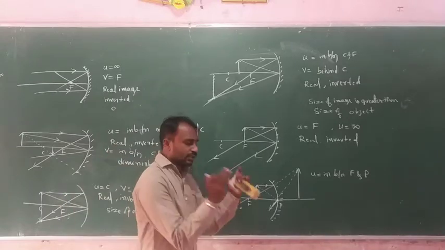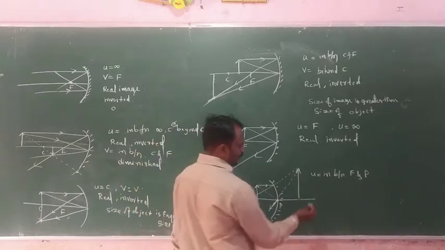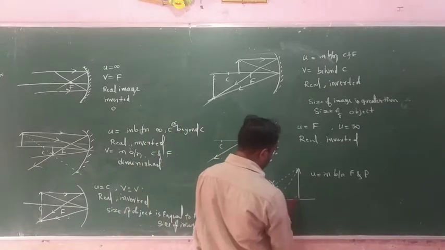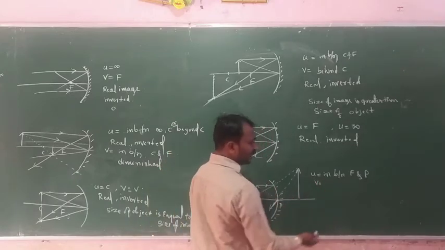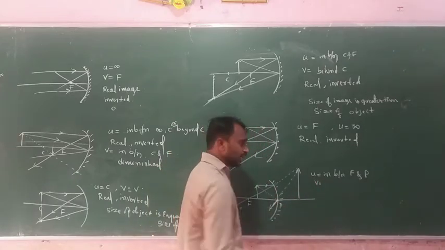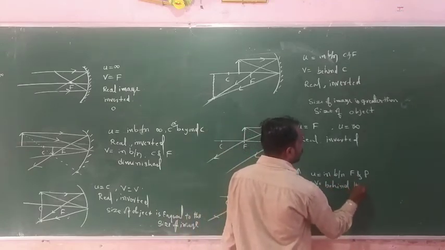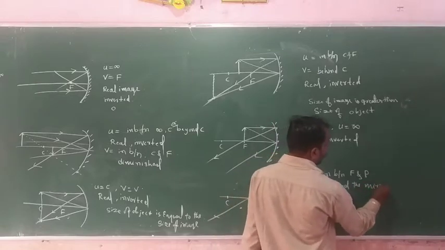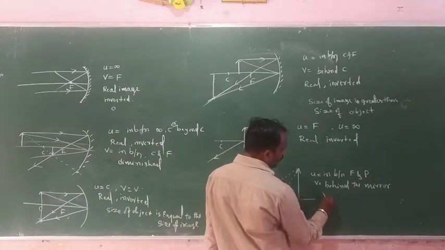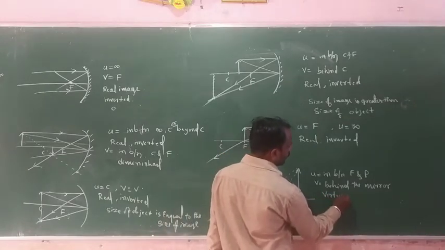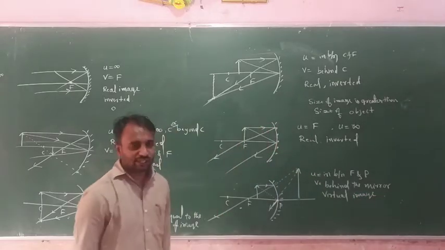Suppose here, this one is the object and this one is the image. So here we get the image beyond the mirror, behind the mirror, and this one is a virtual image.